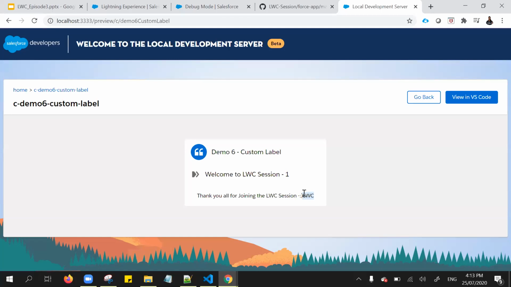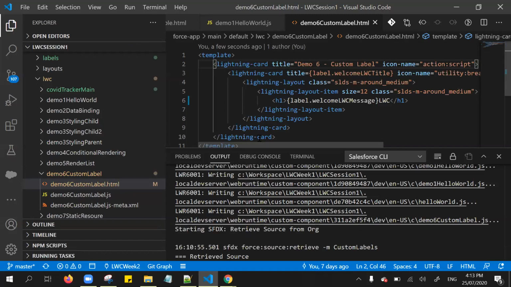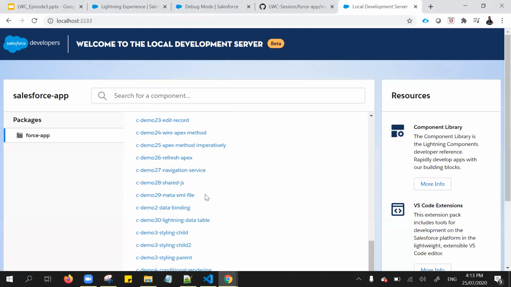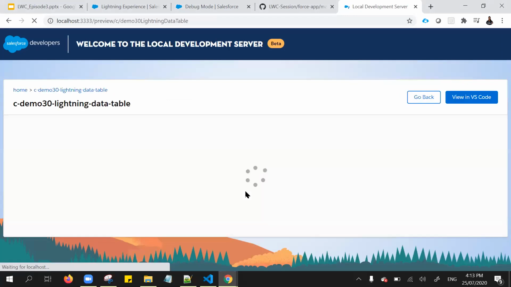Now, how do we get the real-time Salesforce data? Is real-time Salesforce data also possible for this local development? Yes, it's possible. For that, let me open one of the components called Lightning Data Table. That is the component name I used.